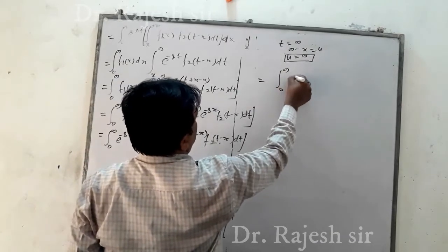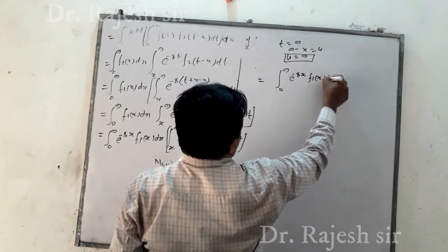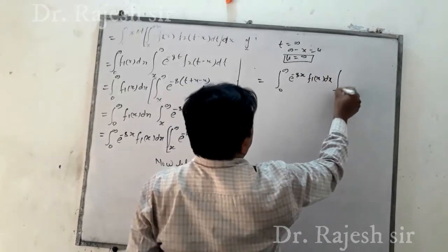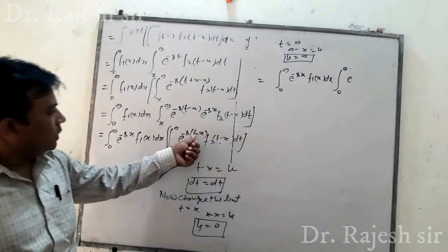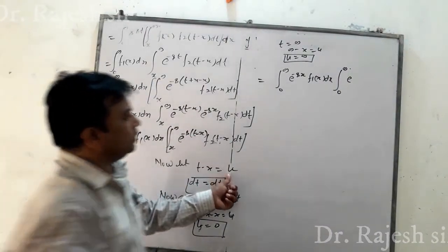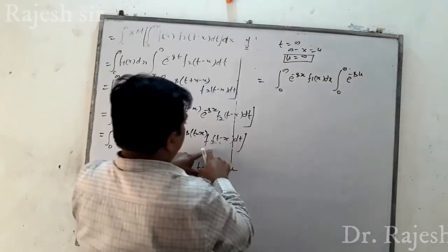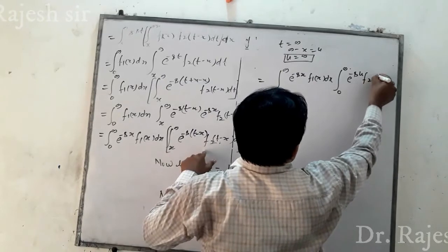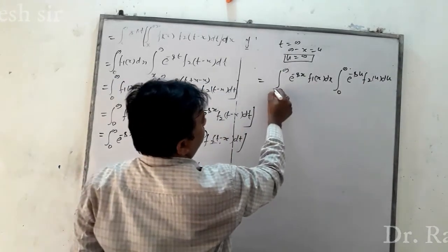So we have the integral 0 to infinity of e to the power minus sx f1(x) dx times the integral 0 to infinity of e to the power minus su f2(u) du.